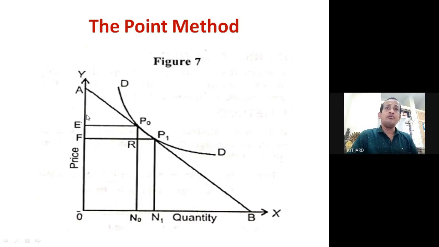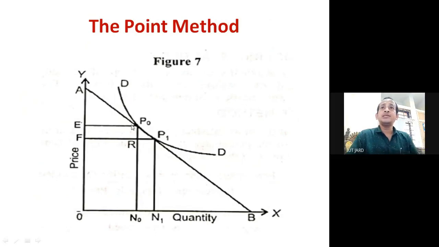Now the y axis represents the price and the x axis represents the quantity. If on the y axis we assume the price is E, with this price the quantity demanded will be NO. So PO is the price point, we can say the demand point.